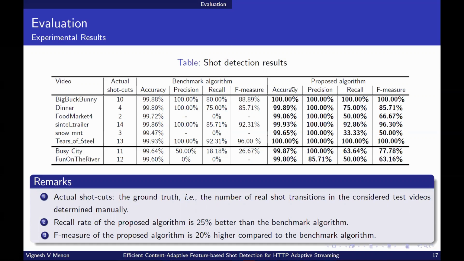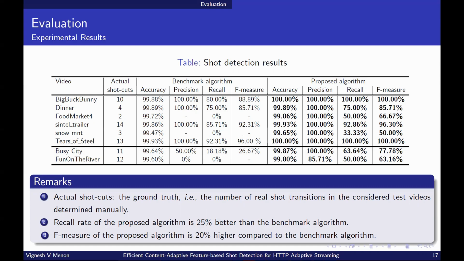Though the accuracy measure is comparable, on average, the recall rate of the proposed algorithm is 25% better than the benchmark algorithm. We also observe that on average, the F-measure of the proposed algorithm is 20% higher compared to the benchmark algorithm, which implies that the proposed algorithm is a more balanced shot detector. Using the benchmark algorithm for the Snow Mountain and Football Market sequences, the recall rate is 0%. The precision and F-measure values are not defined. This is because it failed to detect any shot transitions.